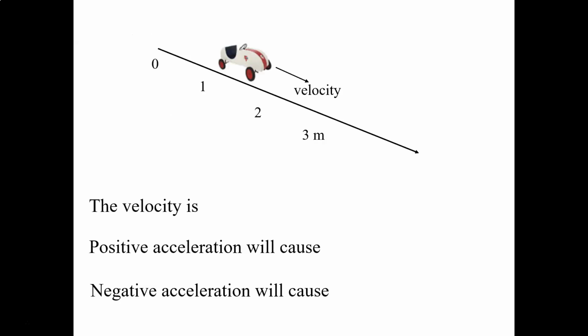So if we look at a car and stick it on a number line, so 1, 2, 3, 0, 1, 2, 3, and we say that the car is traveling this way, would the velocity be positive or negative? Well, it's moving in increasing numbers, positive numbers, so that would be positive. Now, if we have positive acceleration, okay, if we have positive direction,